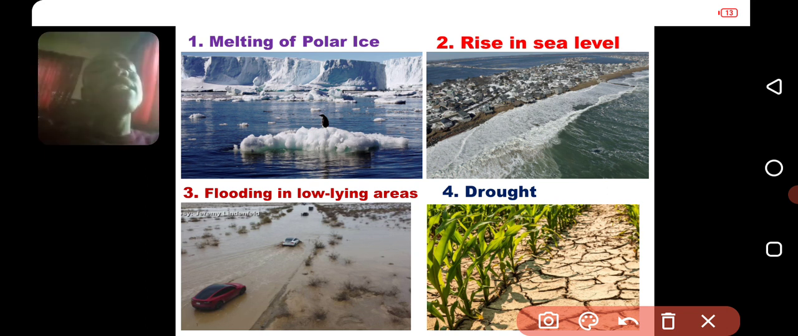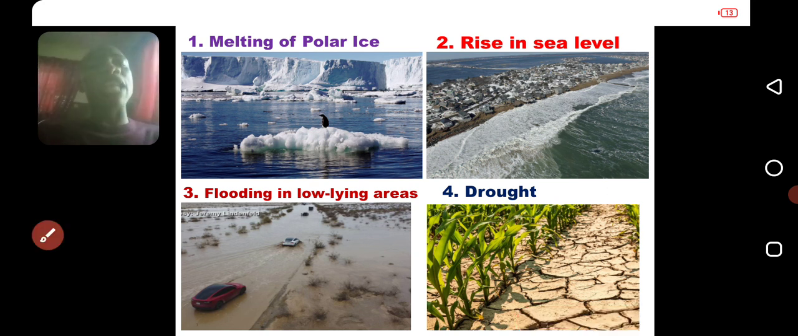Now, when the sea level rises, what it is going to cause is flooding in low-lying areas. That is, the level of sea that has increased will lead to flooding in valleys. Low-lying areas become flooded with water. And then what will flooding cause at the end of the day? It will cause drought. So flooding will cause drought at the end of the day.